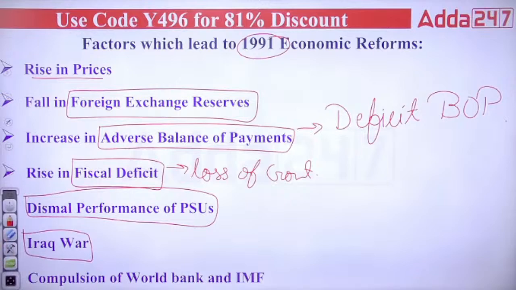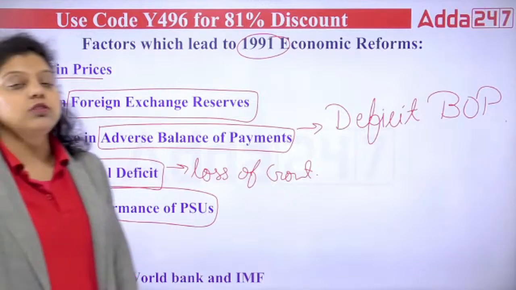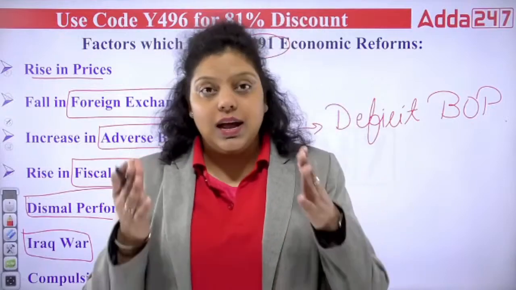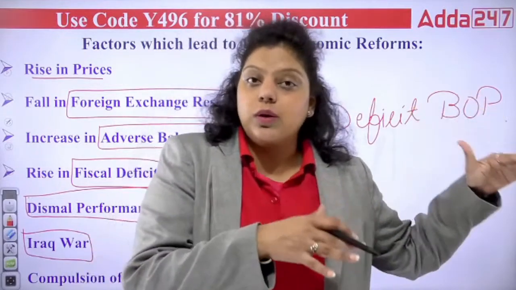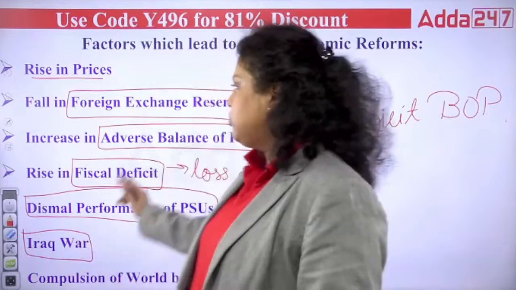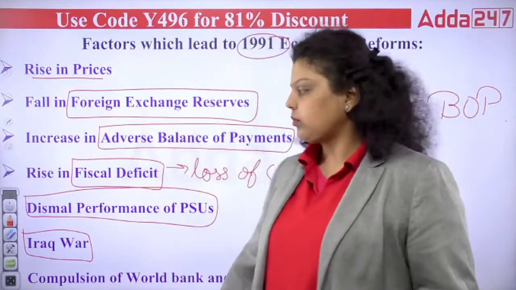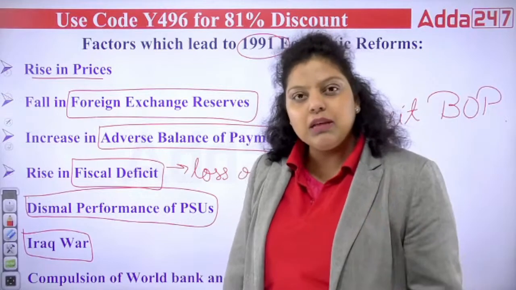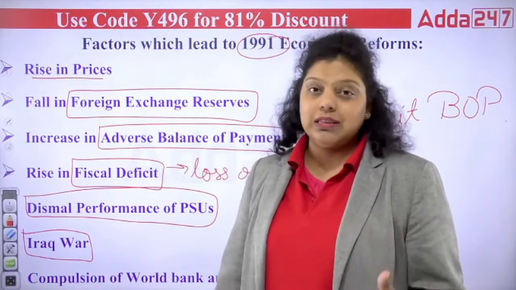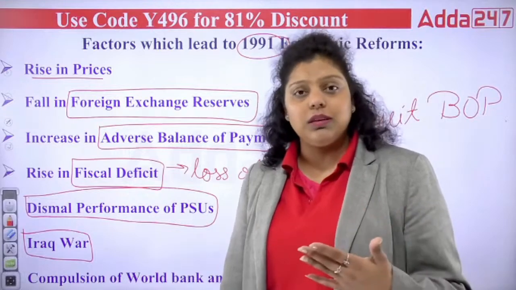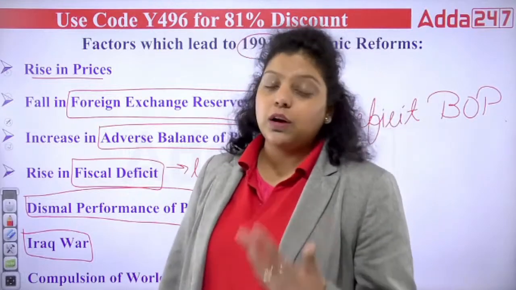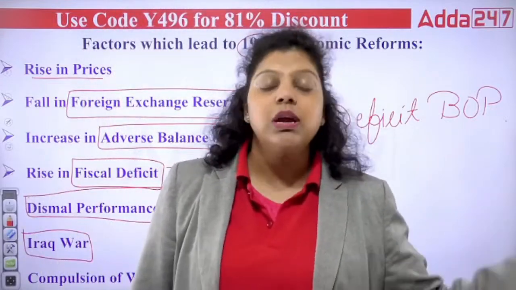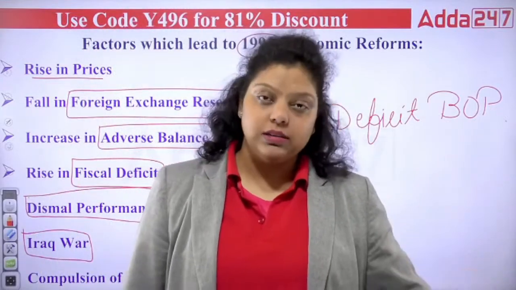Iraq war was there, Gulf war was there. Because of that, the prices of crude oil kept rising. The prices of crude oil became very high, and that's why our foreign currency reserves were reducing. That's why our balance of payment was also in deficit, because we used to import crude oil, and the prices of crude oil increased because of the Gulf war and were continuously increasing. Because of that, our outflows increased, and our foreign currency reserves were reduced to only 14 days.